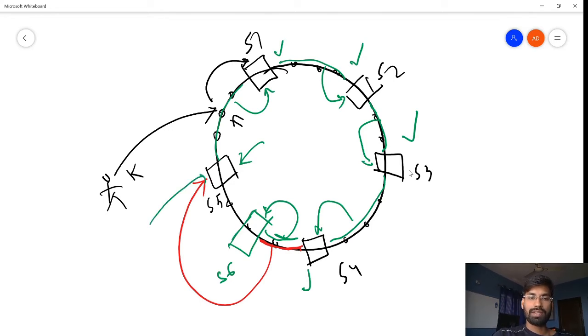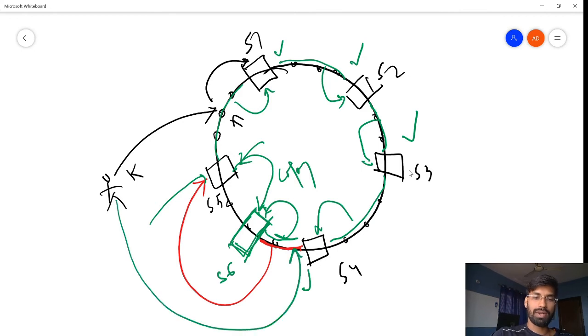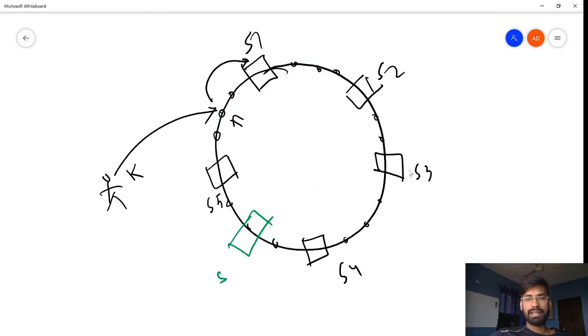So when we want to put this server in, what we are going to do is copy the data over here that is meant to be served by this new server, and then we put the server in the ring. The next time a user makes a request at this point, it will be served by this server. So that's how adding a server is really easy when we are talking about a ring structure.